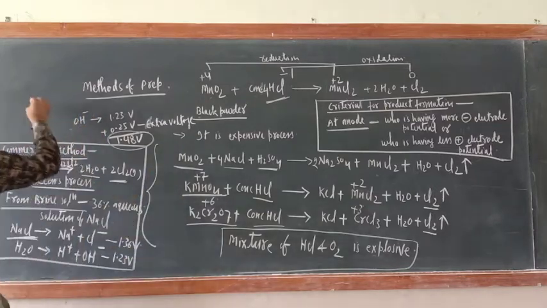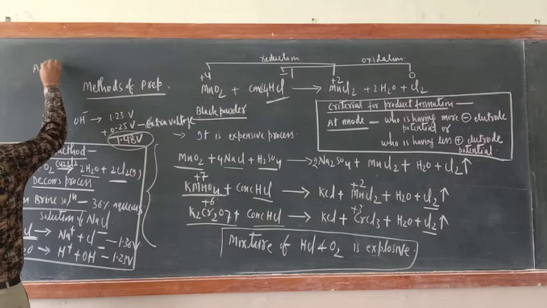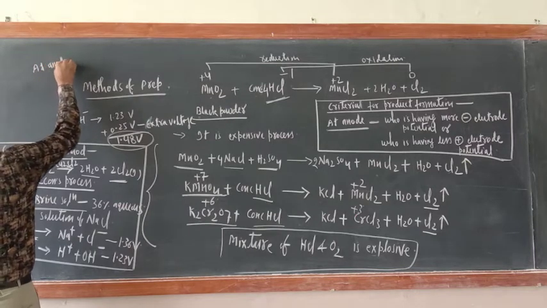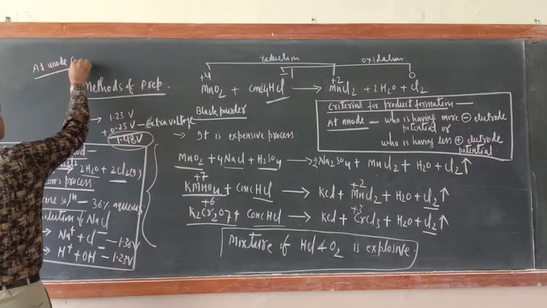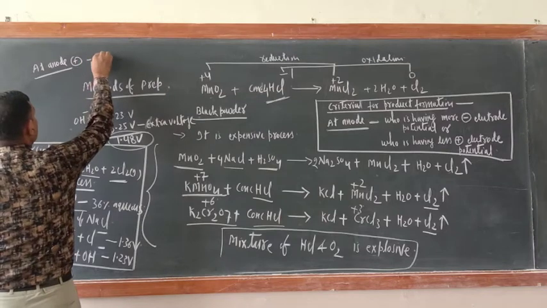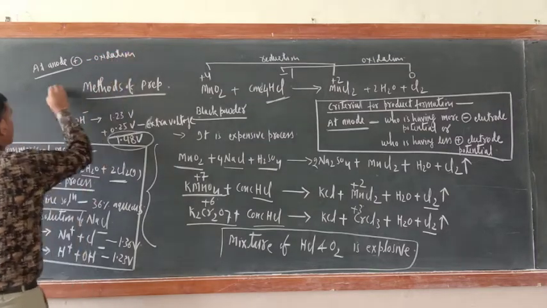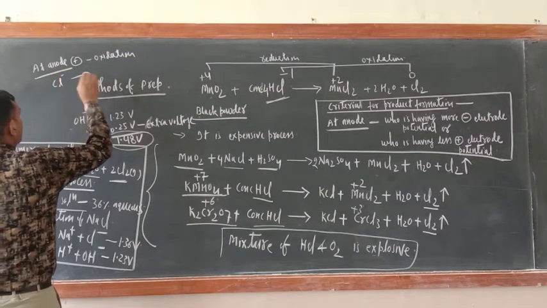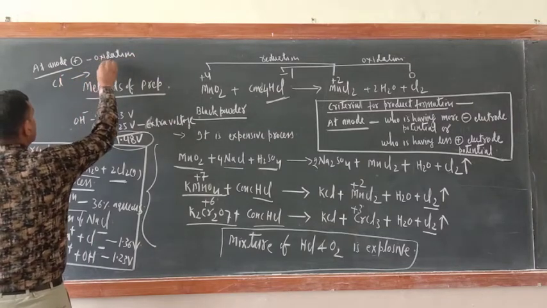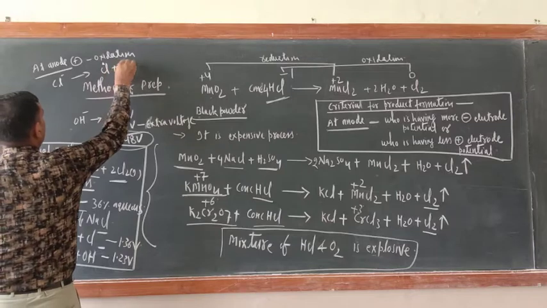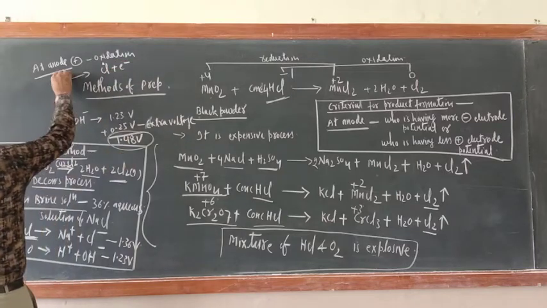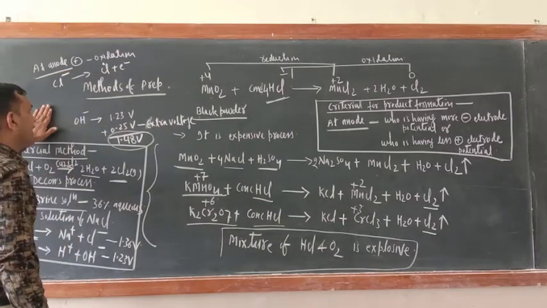So Cl negative at anode, what is happening? At anode, I am writing this side, at anode positive sign is there. And here oxidation is there. Oxidation. So Cl negative will form Cl free radical plus 1 electron. And don't think that only one Cl free radical will do this.